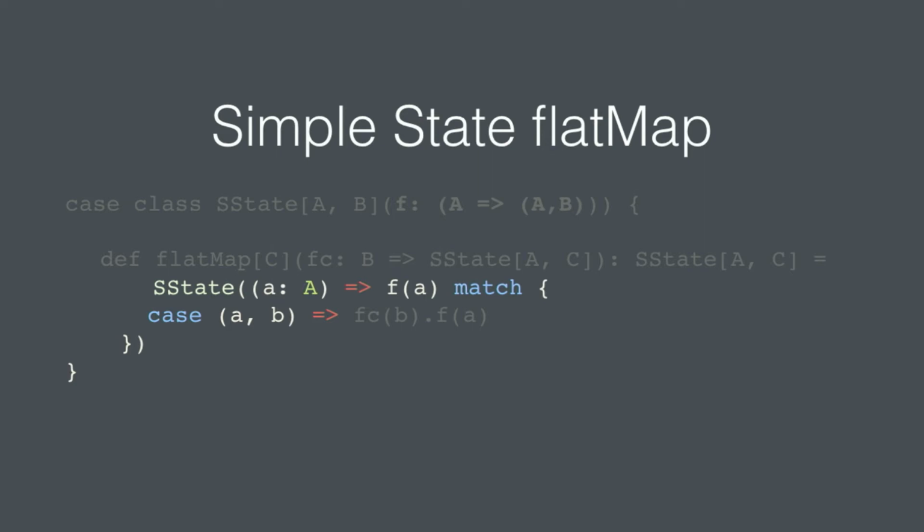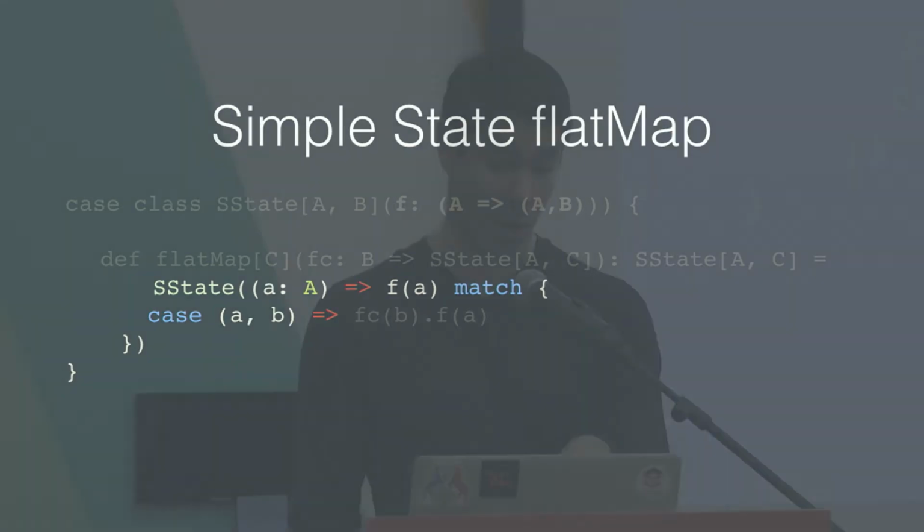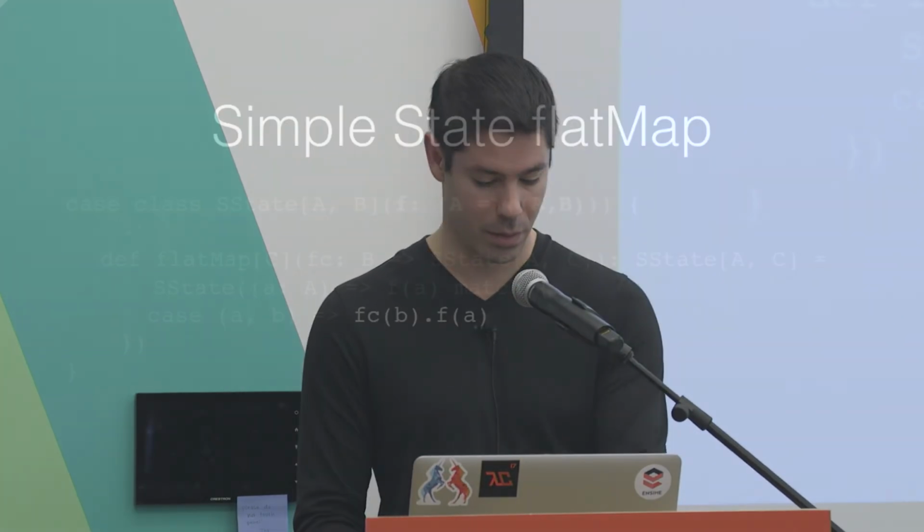You create a new simple state. That's what it's returning. And inside that, you're chaining your old function through, passing the state from that and the result of that into your flat mapped function, getting the state out of that and passing it into that flat mapped function. So this is where we're actually threading through all the state, right there.